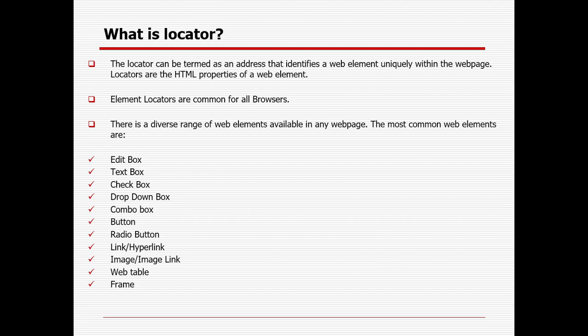The locator will be common across browsers. In case you are using Chrome or Firefox, it will not change, it will remain the same. There is a diverse range of web elements available in a web page. It can be edit box, checkbox, combo, link, hyperlink, image, frame also. But we need to identify them with the help of the element locator technique.